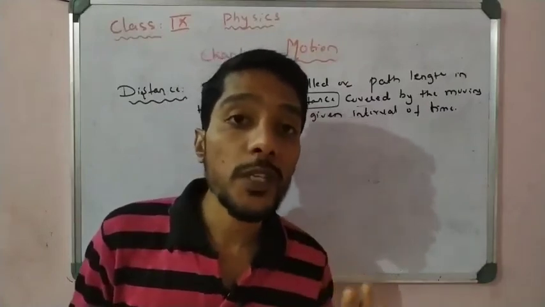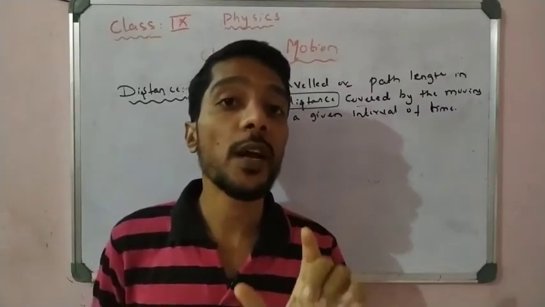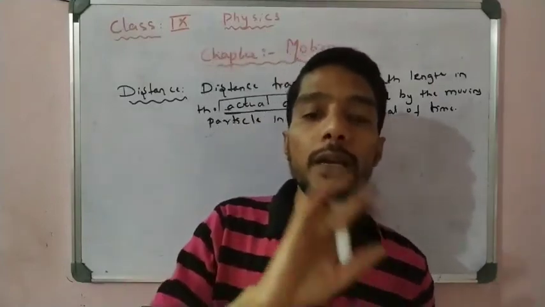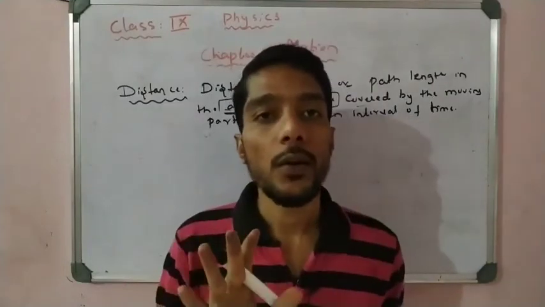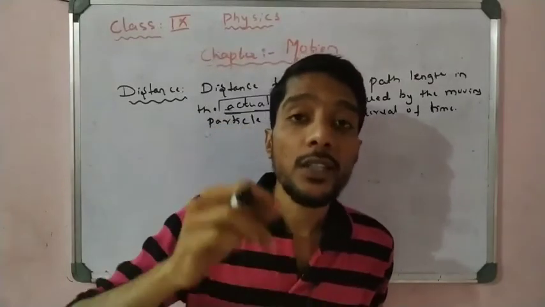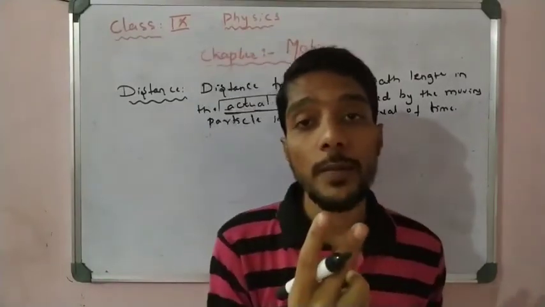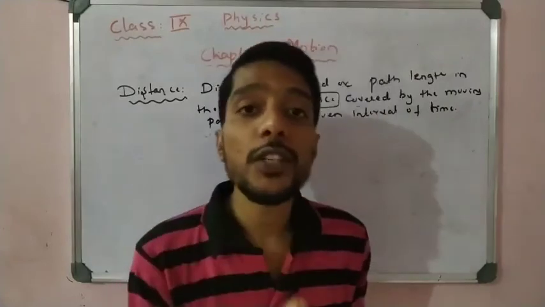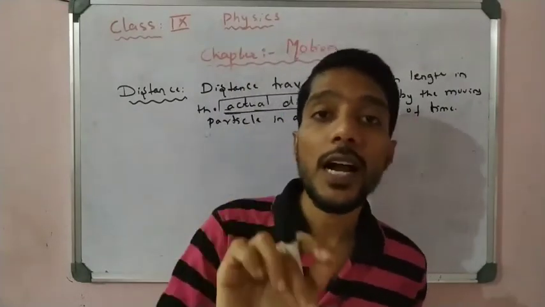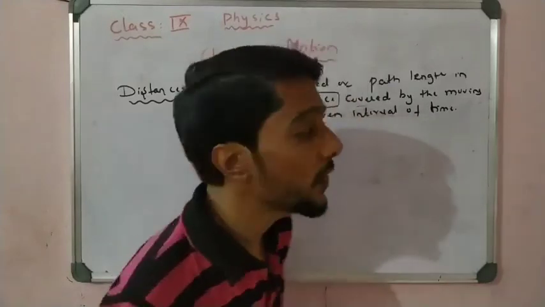But we do not specify direction. We only specify a number. We only say that a particle moved from A to B 2 kilometer. In which direction? We do not specify direction here. So that is called a quantity. There are two kinds of physical quantity. The quantity in which we do not specify any direction, we only give the number, is called a scalar quantity.